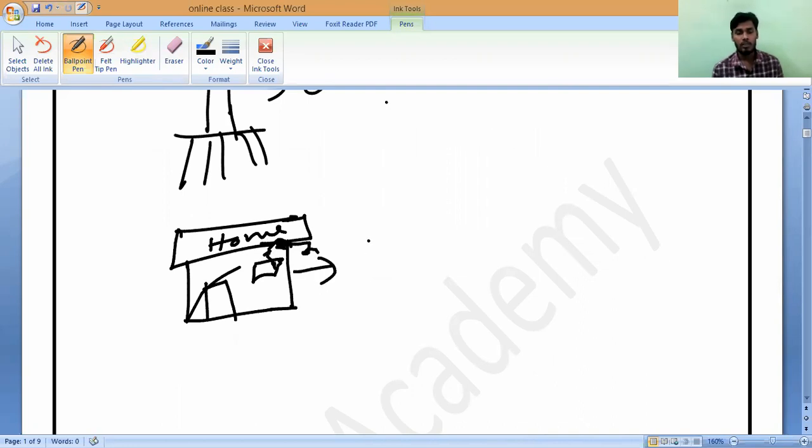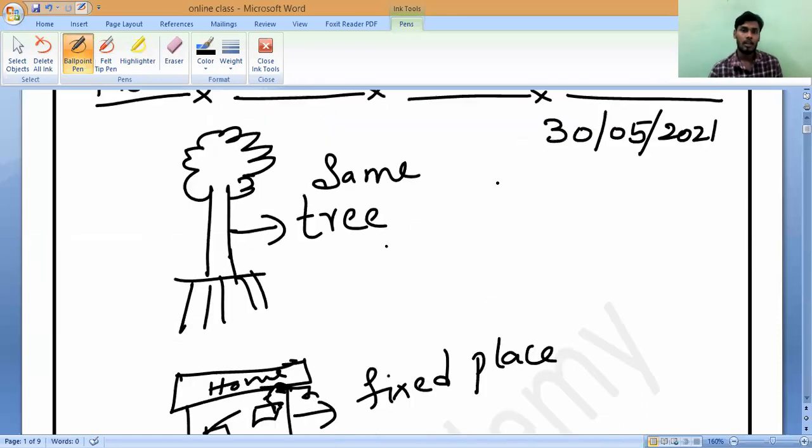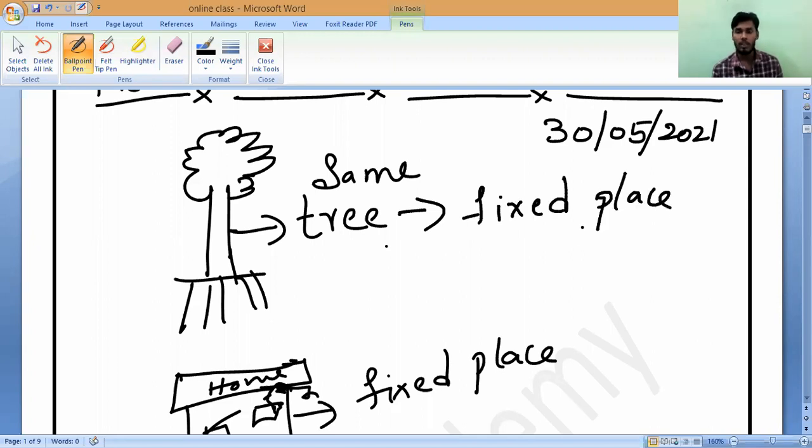So like this you can take. It is also always having a fixed place. Is it yes or no? Our tree also you can take. This is the same tree we are observing, so it is also always in a fixed place. Like these objects, suppose you park your bike or your bicycle, unless you touch them or carry them, they always stay in a fixed place. So like these objects, we have a name called stationary objects. Is it yes or no, Mari? Is it yes or no, Lohit?